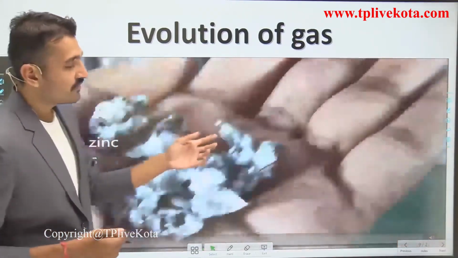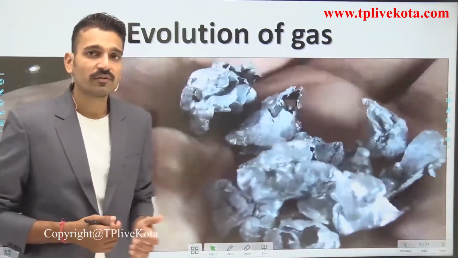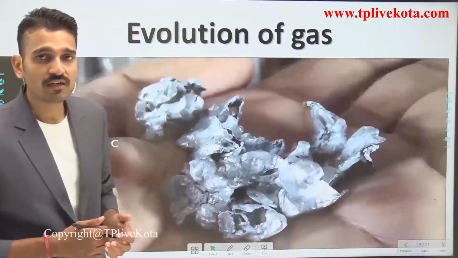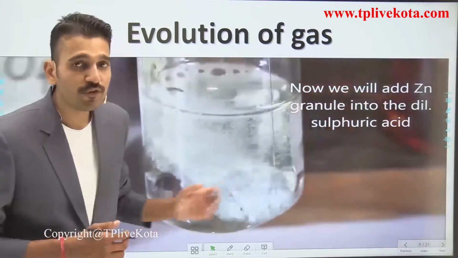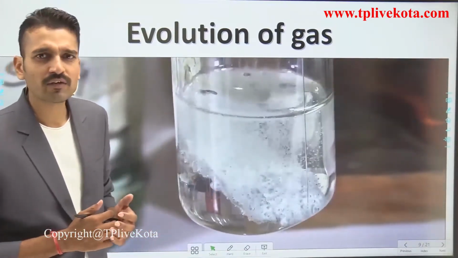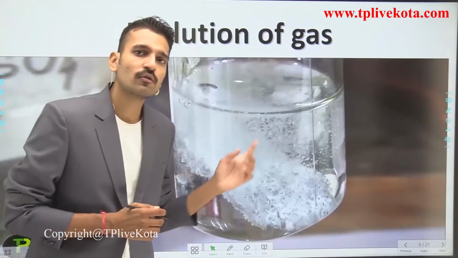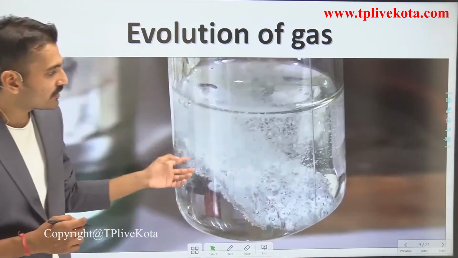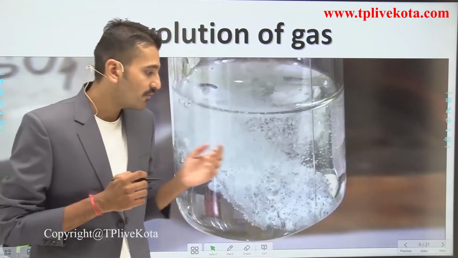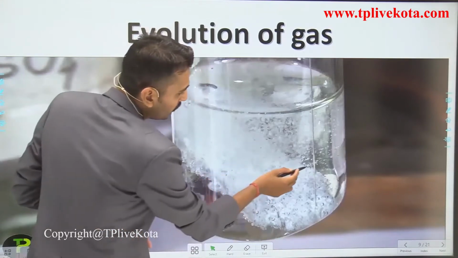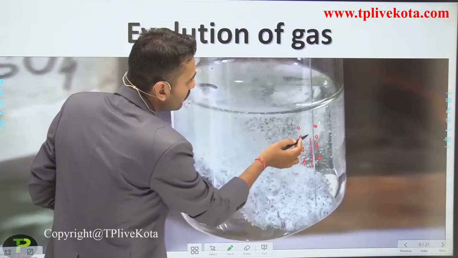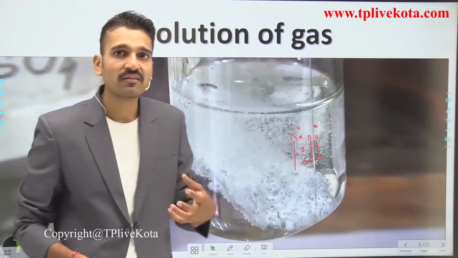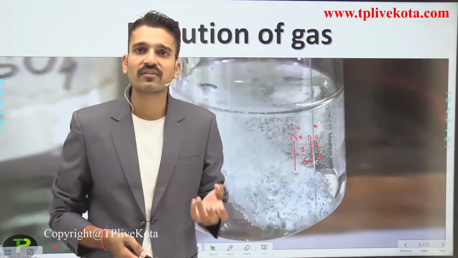Here you see the zinc pieces. Note the color of the zinc pieces. Zinc pieces are grayish in color. So when you put it in the H2SO4 or sulfuric acid, you can also put it in hydrochloric acid, but the reaction would be somewhat different. You have put the zinc pieces in the sulfuric acid, and when you put these, you see the bubbles that are forming and coming out from this particular solution. If the bubbles are coming out, it means the gas is evolving.